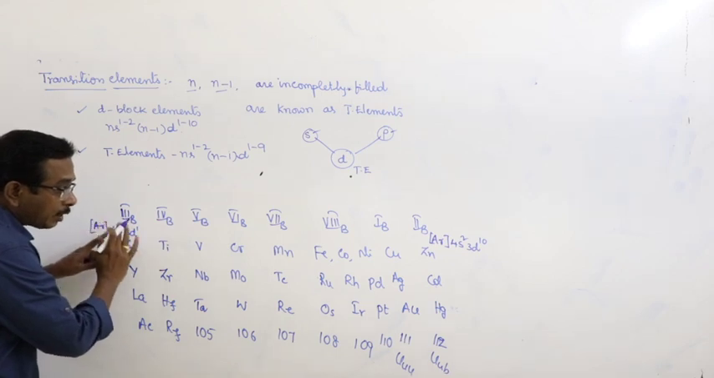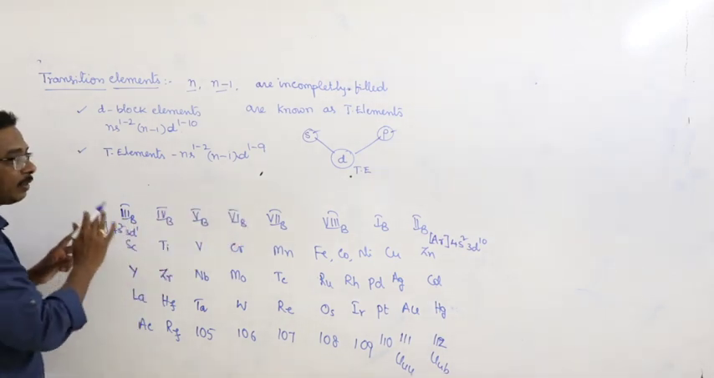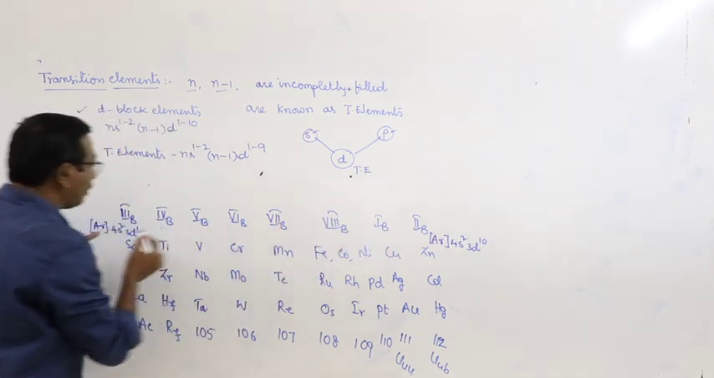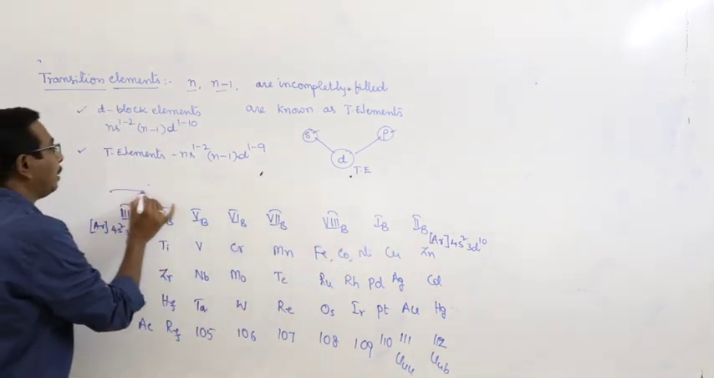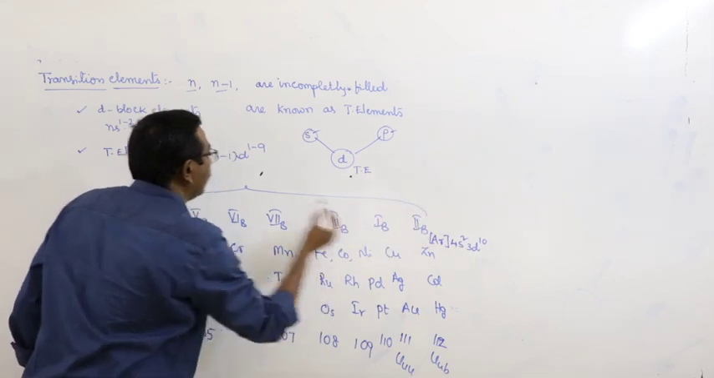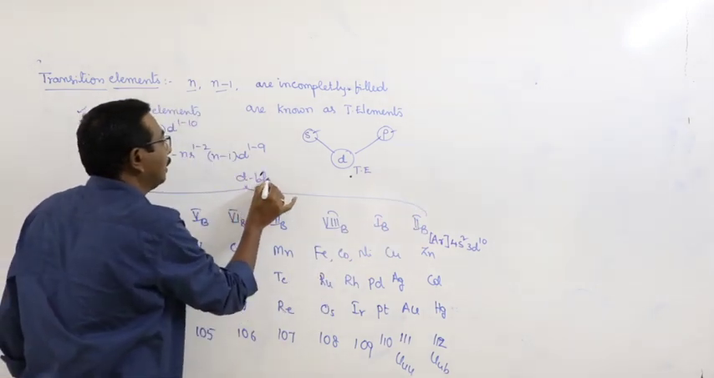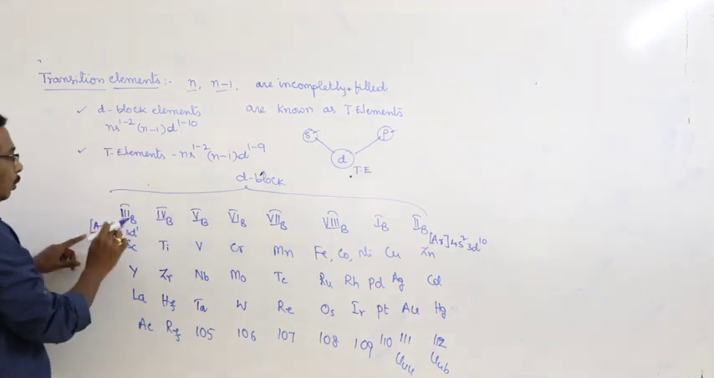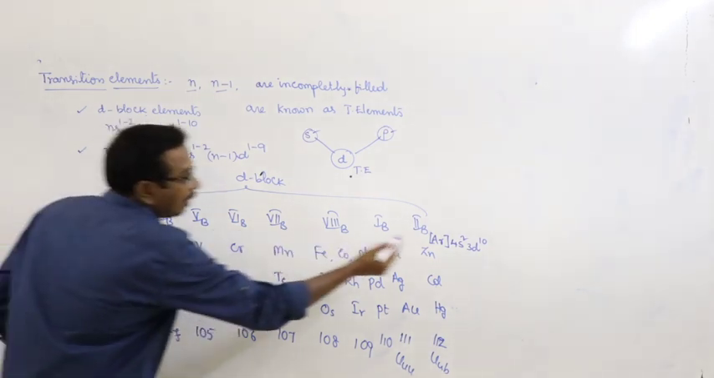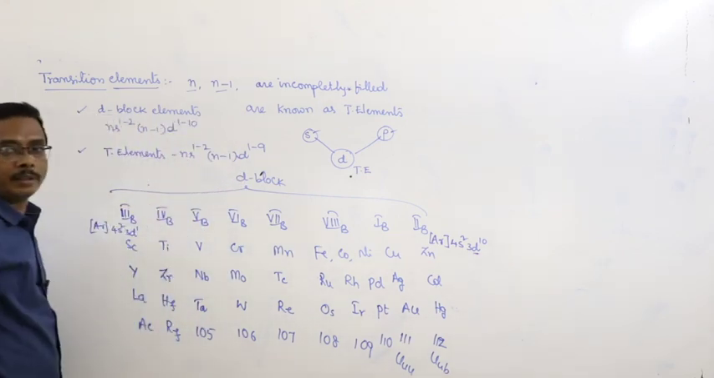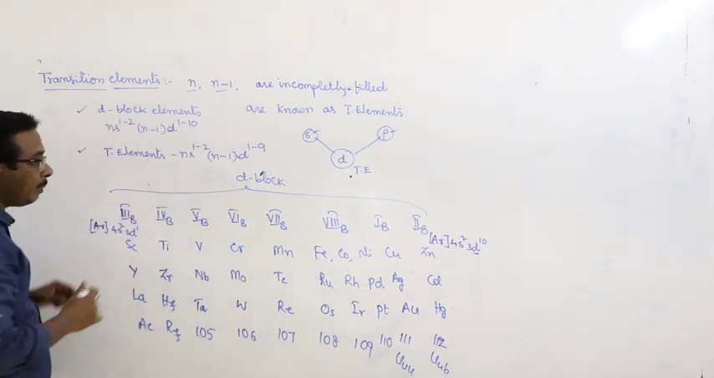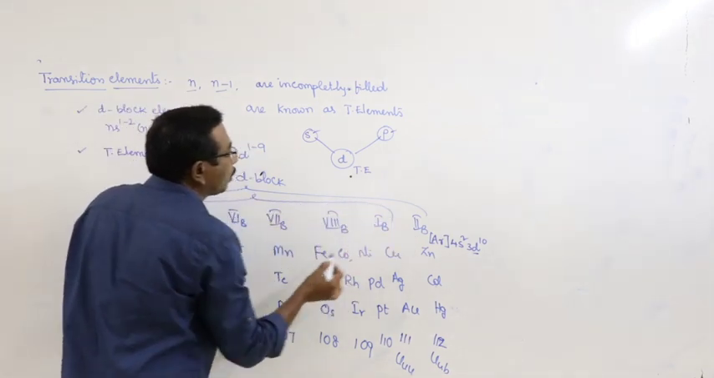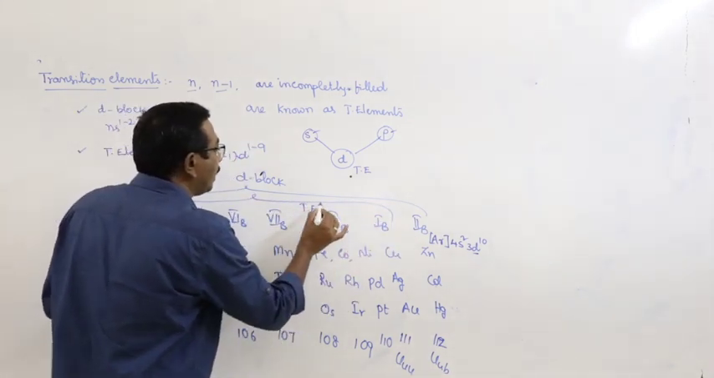Here the d orbitals are being filled in the transition elements as well as d block elements. From third B to second B group elements collectively come under d block. Their general electronic configuration is ns2 (n-1)d1 to 10. But what about the transition elements? The elements from third B to first B groups are known as transition elements.